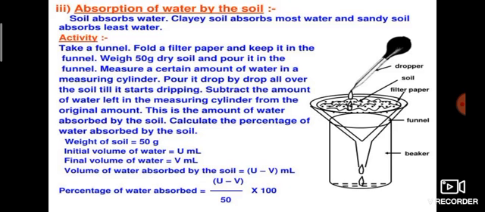Volume of water absorbed by the soil is equal to U minus V, which means 0 minus 100, divided by 50, into 100. The final answer is what? Likewise, you can calculate the absorption of water.